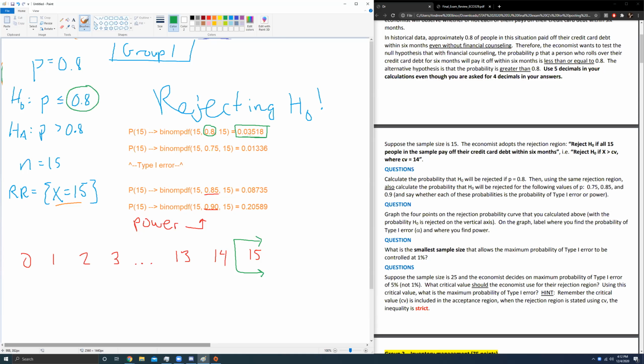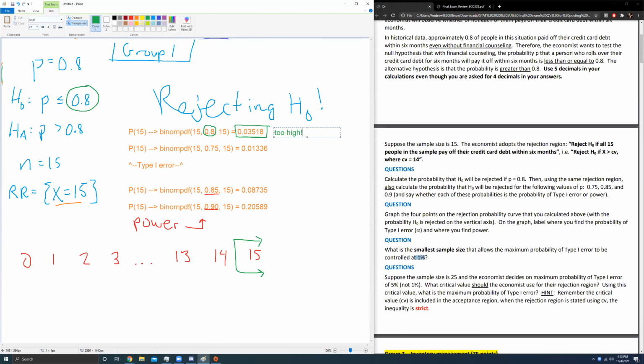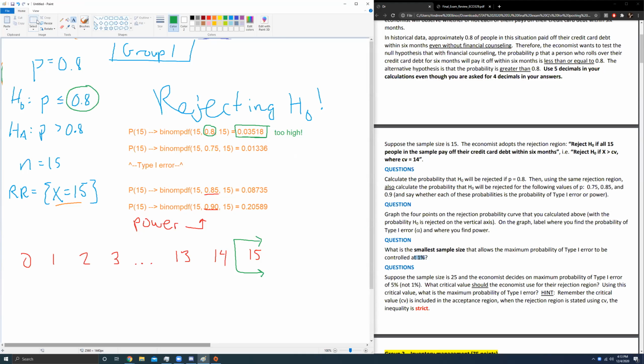I got 0.035, but guess what? I want it to be 0.01. So I want this number to go down. We'll just say right now, this is too high. So how do we fix that? What we're going to do is we're going to increase our sample size until such a time as our alpha value goes below 0.01. How do I do that? Here's how you do it. You're just going to change your rejection rate. We're going to increase our sample size to 16 and then put the rejection region here and recalculate.